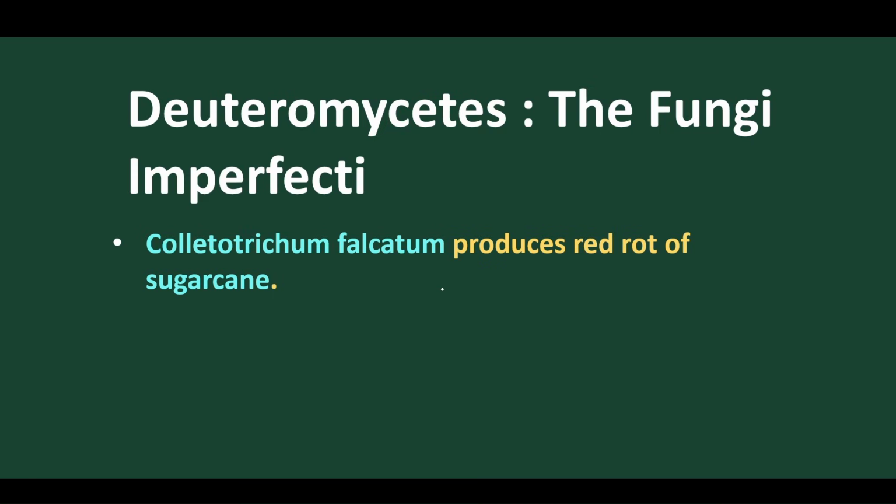Suppose this is the sugarcane stem. Normally in the sugarcane stem, we find that certain red color is present inside the stem, and this red color is due to Colletotrichum falcatum. This is called red rot of sugarcane. This red color indicates the red rot of sugarcane. Got it, clear?